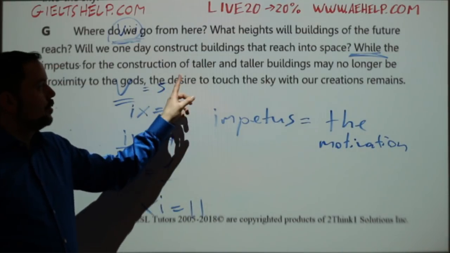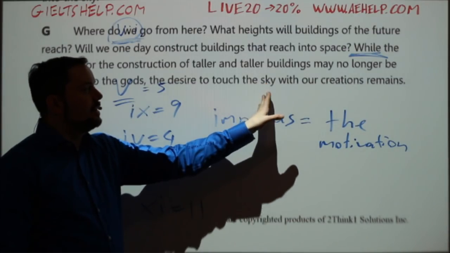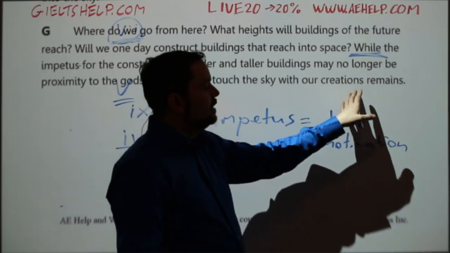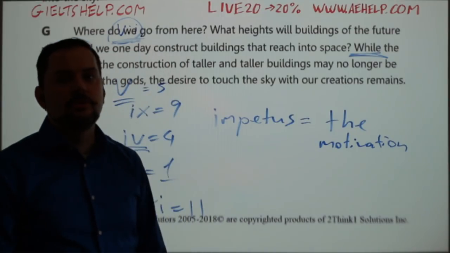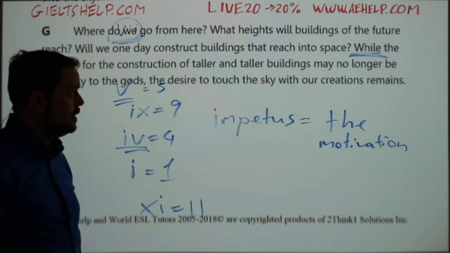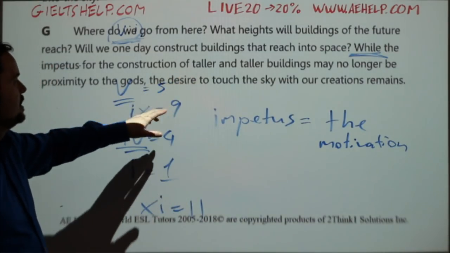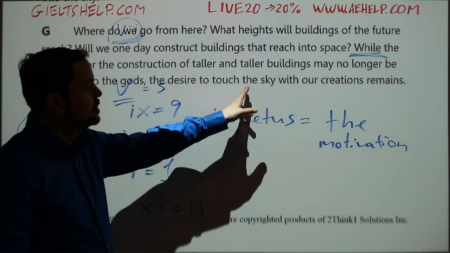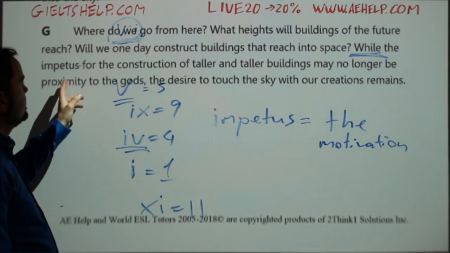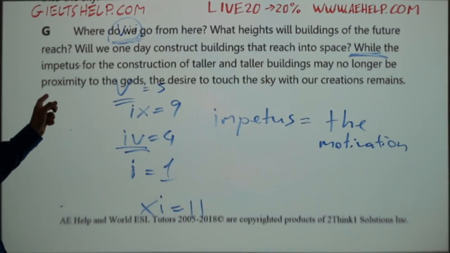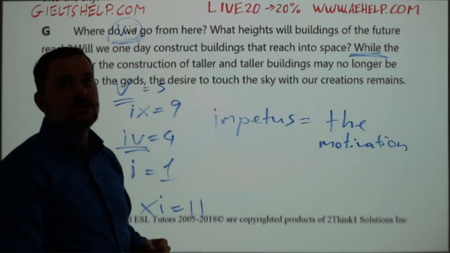The desire, so the want to touch the sky, the want to be close to the sky or close to the heavens, with what we build is still in effect. So we still want to reach closer and closer to high up in the clouds. If I want to paraphrase this more, then I can grammatically paraphrase it and with synonyms. So the need to be closer to the clouds with what we build is no longer the same as in ancient Egyptian times, which was to be near the gods, but yet we still want to build these tall buildings.